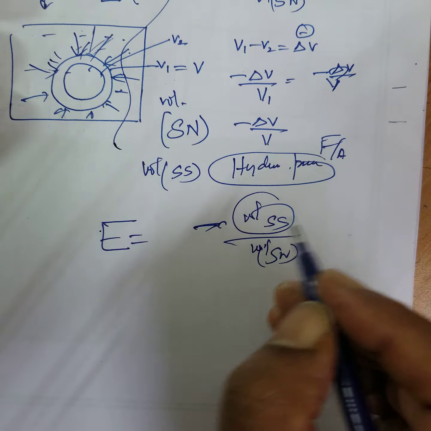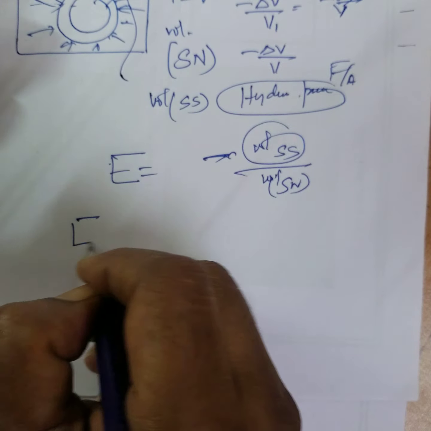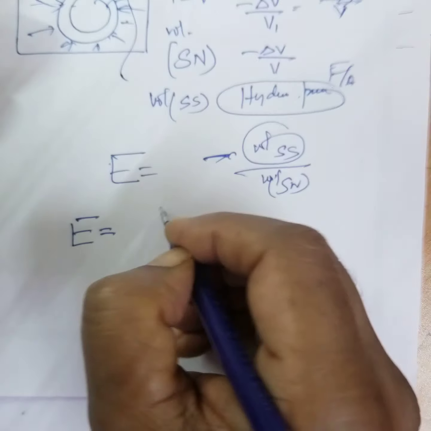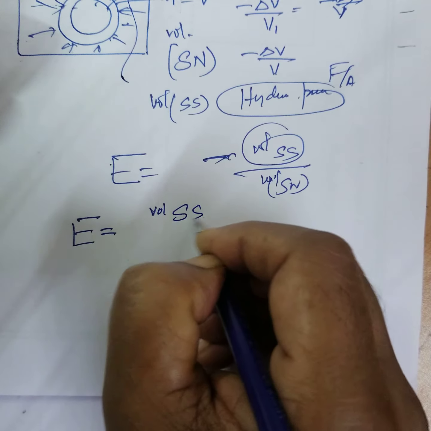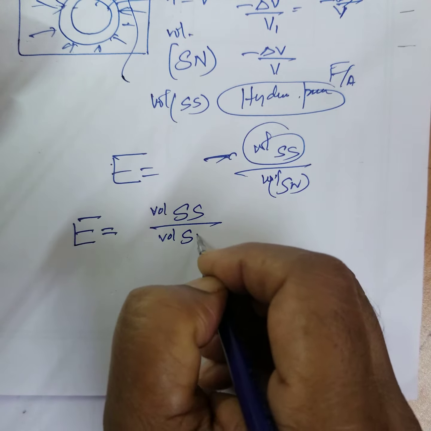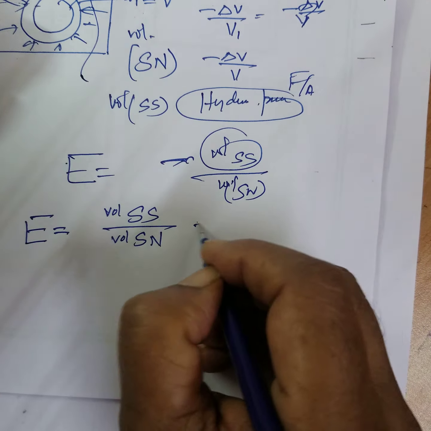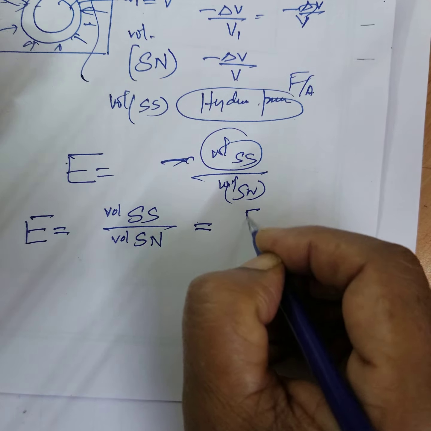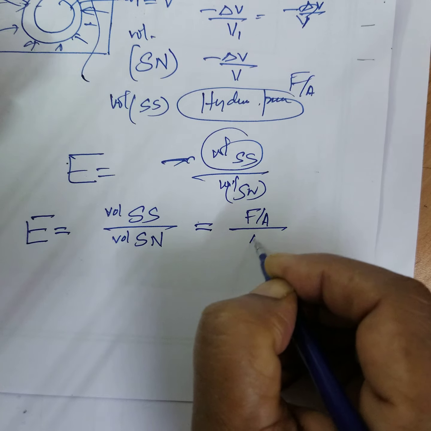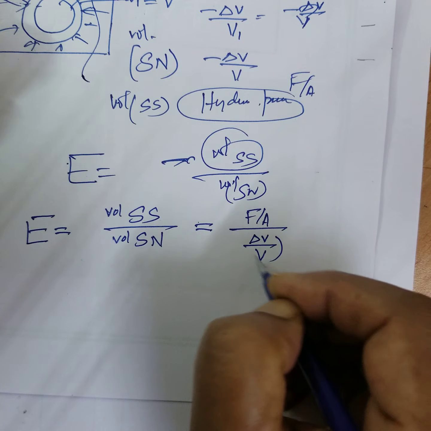Therefore, in either case, bulk modulus is equal to volume stress by volume strain. Volume stress is force per unit area. Volume strain is change in volume by original volume.